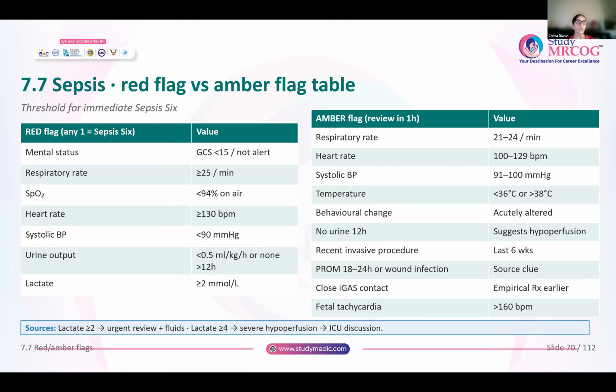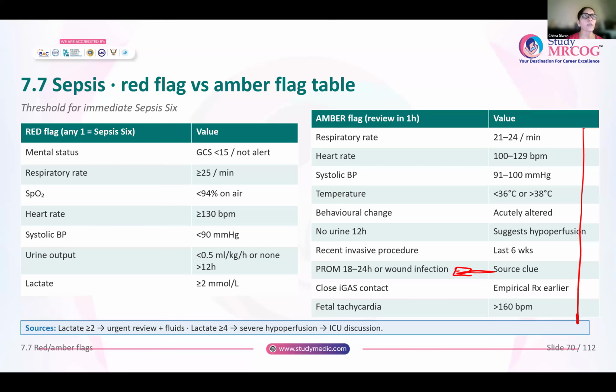If there is no urine output for the past 12 hours, any patient who has undergone any recent invasive procedure in the last 6 weeks, if there is prolonged rupture of membranes between 18 to 24 hours, or if there is a wound infection, this will give you a clue as to what is the source of the infection. Whenever anyone has close contact with someone who has invasive group A strep infection, and fetal tachycardia, more than 160 beats per minute. All these are amber signs, and the nurse will observe for 1 hour.